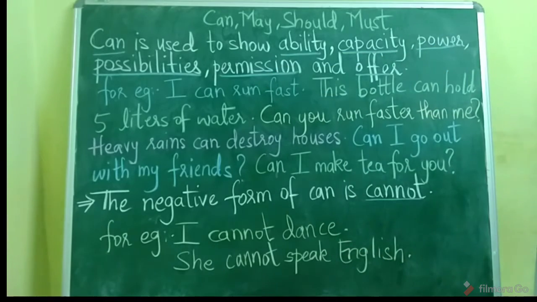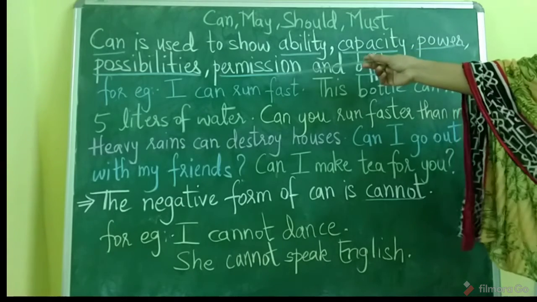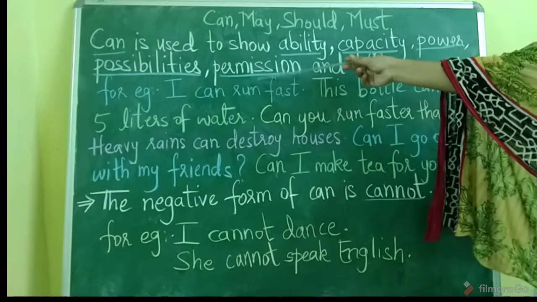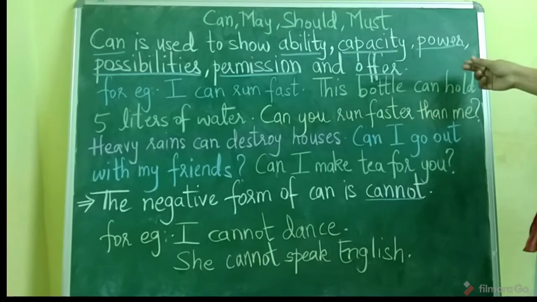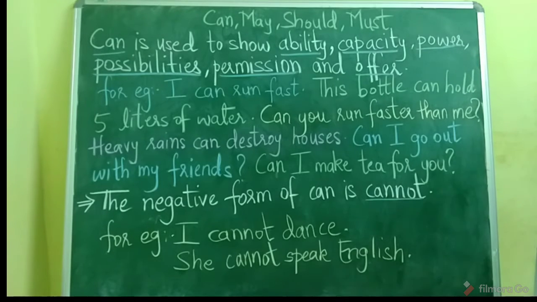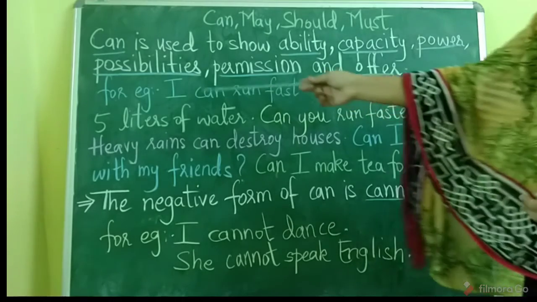Possibilities. What is possibility? Possibility is that it can happen, okay. Things can happen, that something is going to happen is possibility. Permission, to ask for permission and to give permission, can is used, and to offer something to somebody, can is used, okay. Offer करना, किसी को कुछ बोलना, किसी के लिए कुछ करना, okay. So let us see some examples.